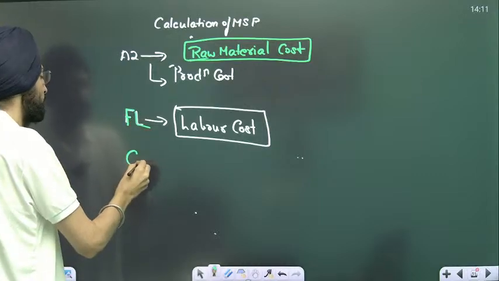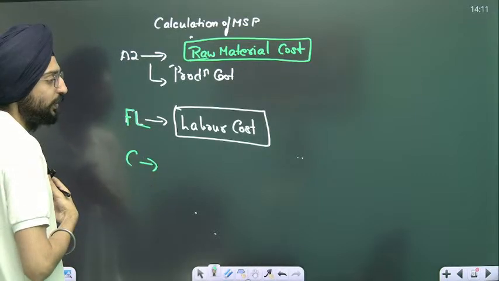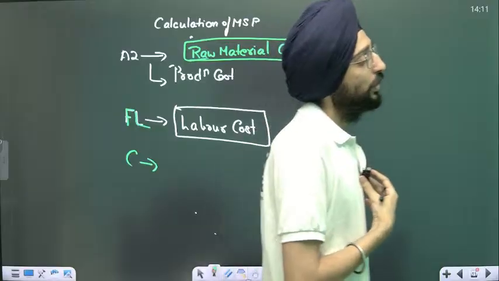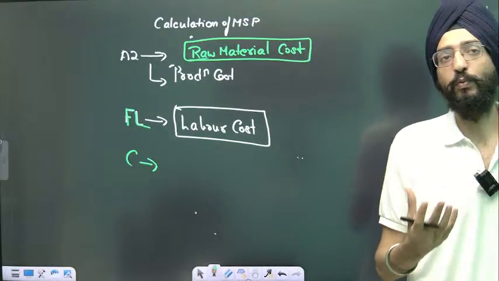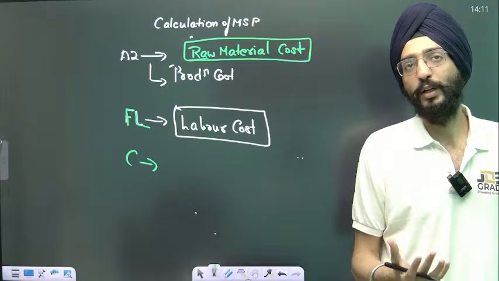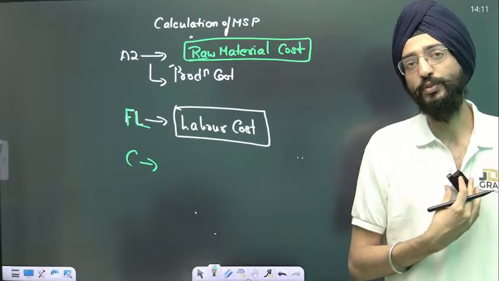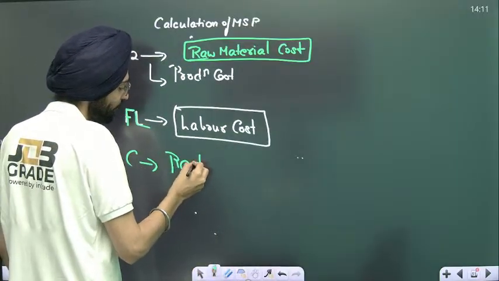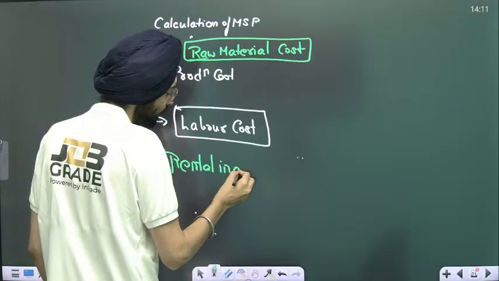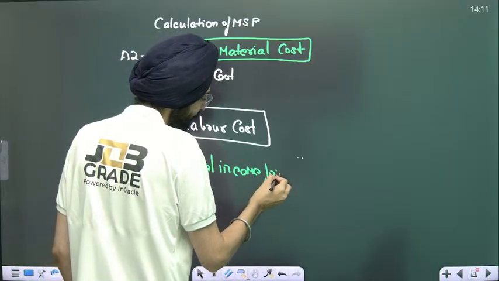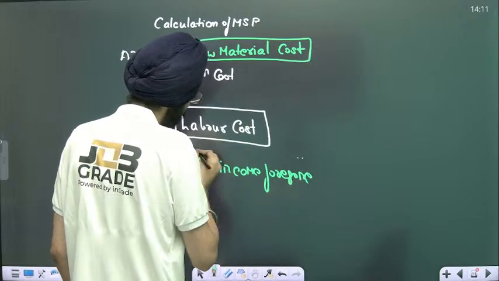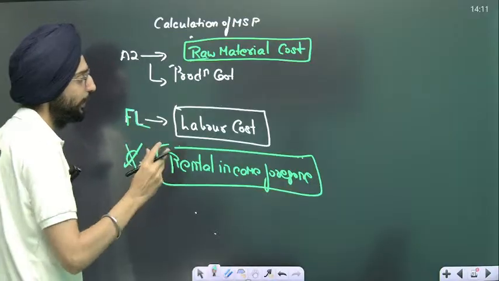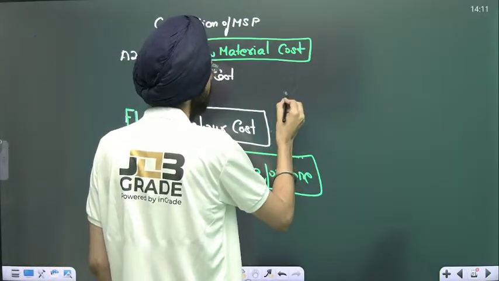Again, there's another cost called C2. Farmers often claim that, okay, we are doing farming production on our own land. If we didn't have that land, we would have paid rental income. But because we are doing it on our own land, we need that income as well. So they need rental income foregone. This is how you calculate, but this is not included at this moment. Farmers want that, but government doesn't include that at this moment.